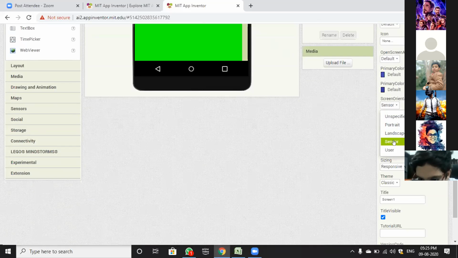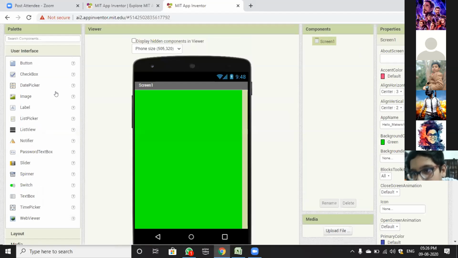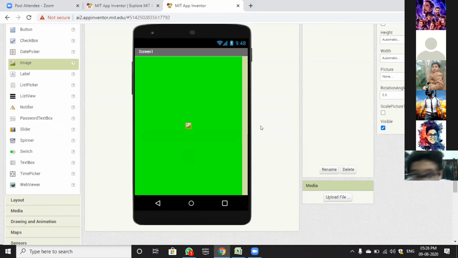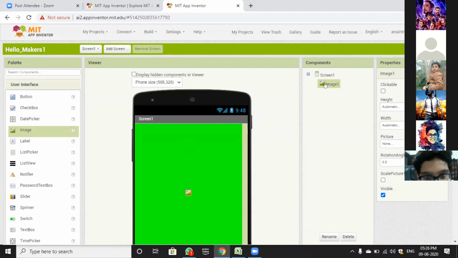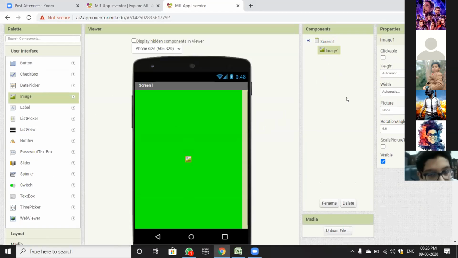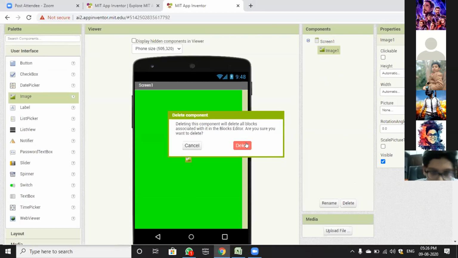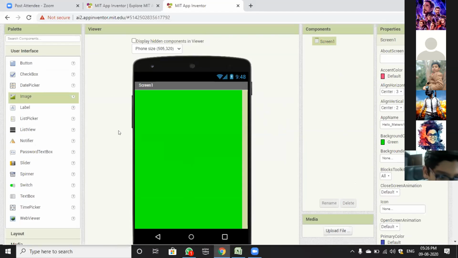Yes, Yug Segal. Sir, by chance I added an image in the phone. How do I delete it? You can see it is written Components here. You have to simply click on the image component and delete, and it will be deleted. Okay, sir. Thank you.